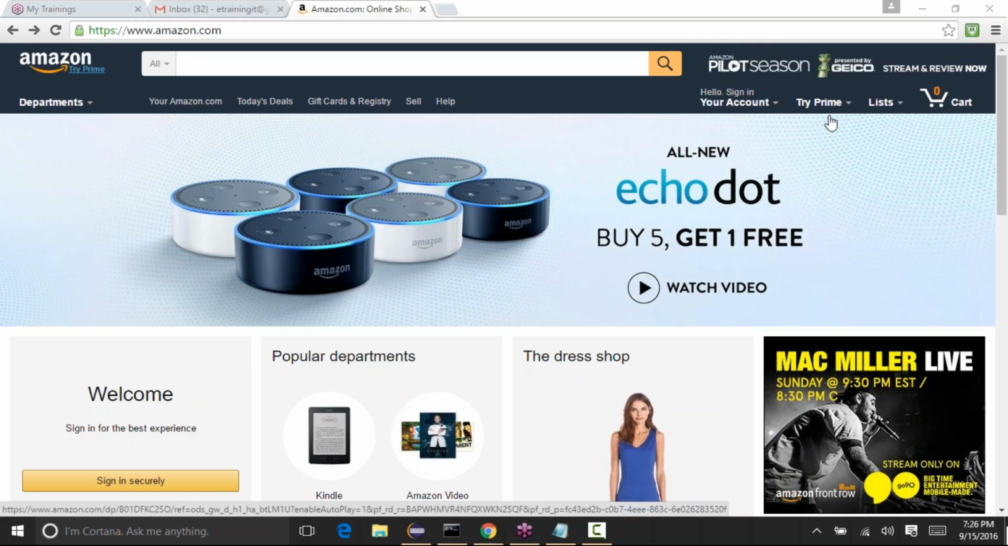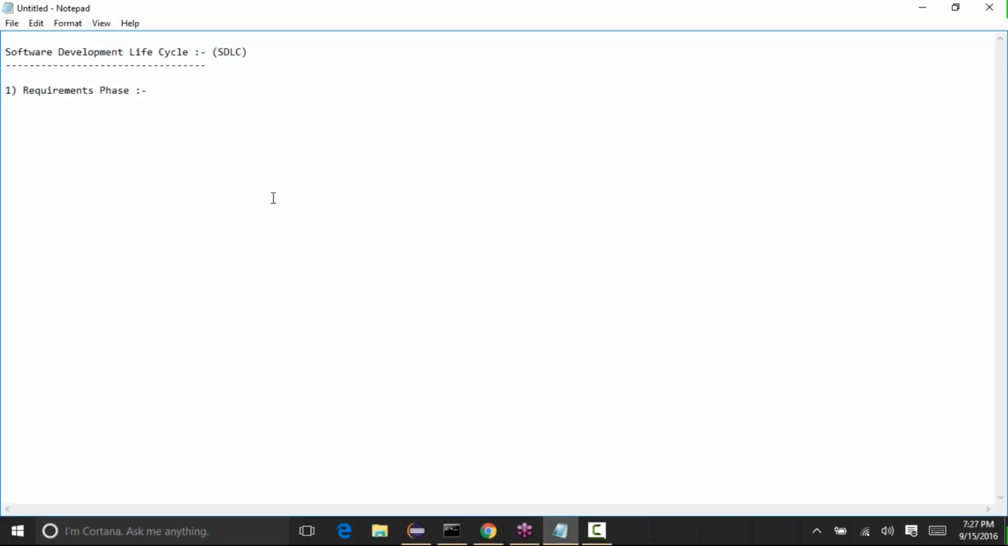So they come up with the requirements stating what should be present in the application. That's the first phase. The first phase of the software development life cycle is the requirements phase, where the client comes up with all the requirements they want in the application.